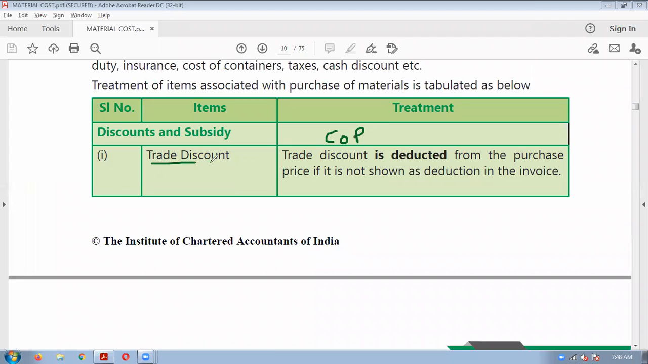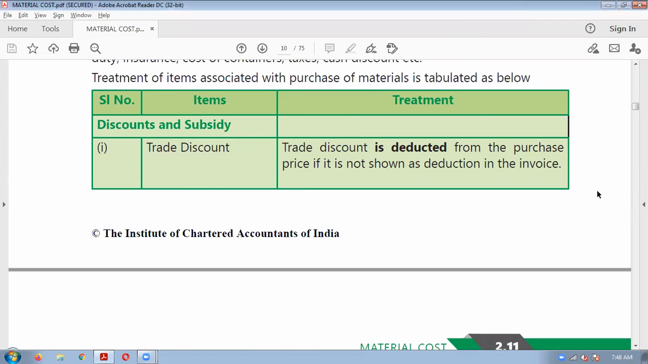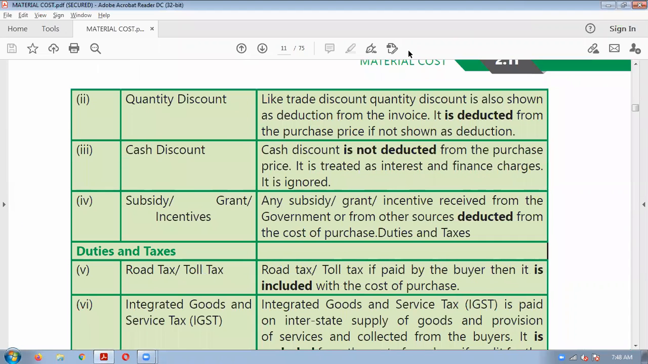In that, if you are getting trade discount, what treatment should you do? You should deduct that. Remember these points. Cost of purchase will be your base, that is the amount which you are paying. In that, if you are getting trade discount, deduct that from the purchase price. Then if you are receiving any discount, that is a benefit, you should deduct that from the purchase price. Cash discount,